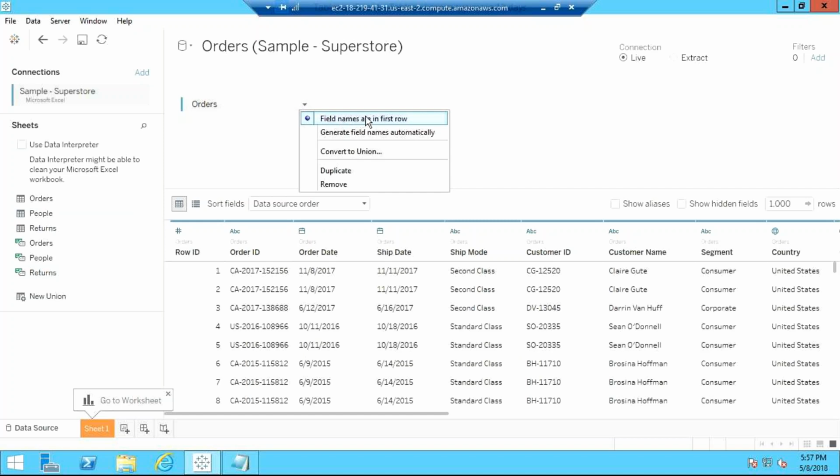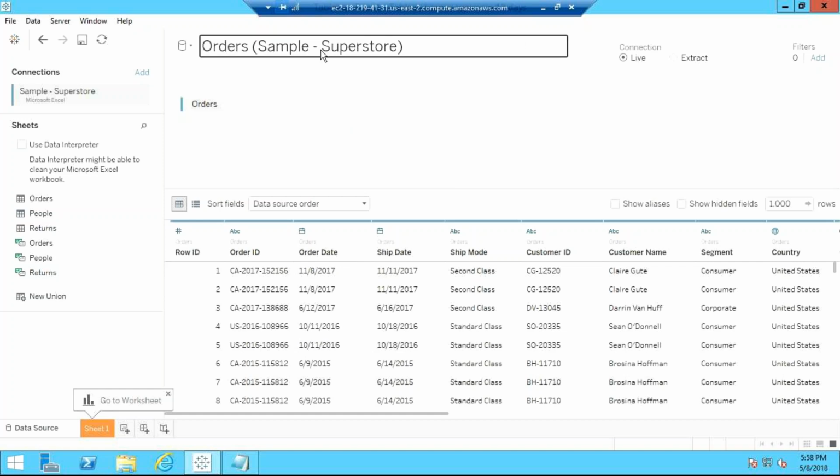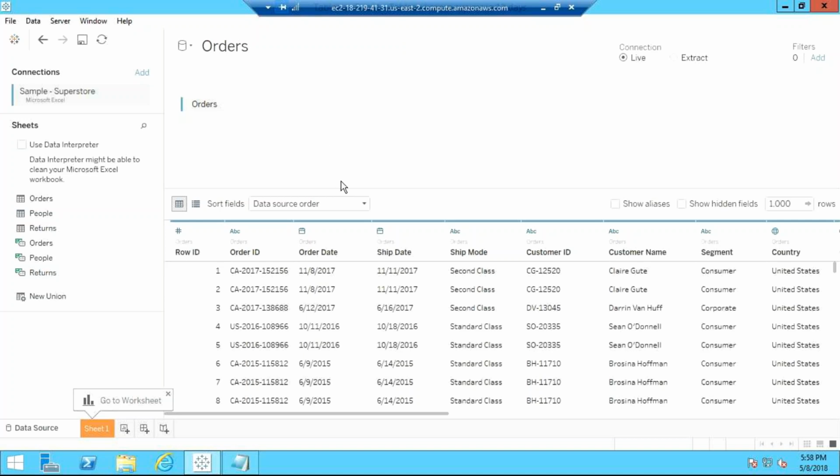Expand this. Field names are in the first row. Can you see? It tells you that field names are in the first row. Generate field names automatically? No, I don't want that. Convert to union? No, I don't want that. Duplicate? No, I don't want that. If you want to remove it, you can remove it from here. On the top, you see the table name, which you can rename. So just remove it, and it will be orders like this.